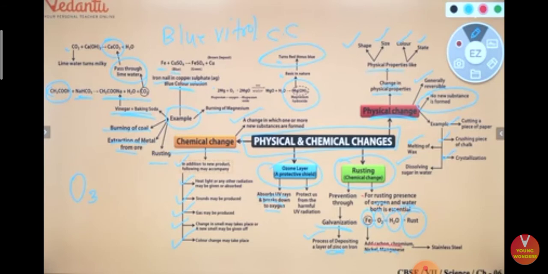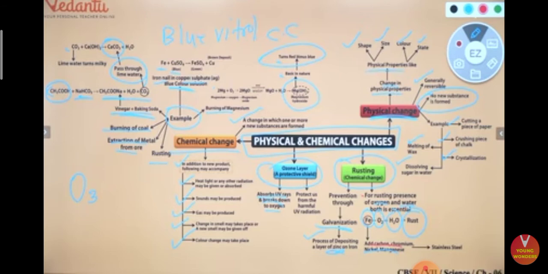The properties of chemical changes are you might get heat, you might get sound, gas, a change in the smell or the color. Then you can prevent rusting by galvanizing, that is coating iron with zinc, and rust is nothing but iron plus oxygen plus water to form rust.